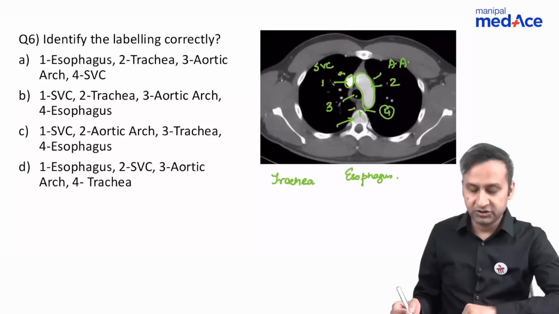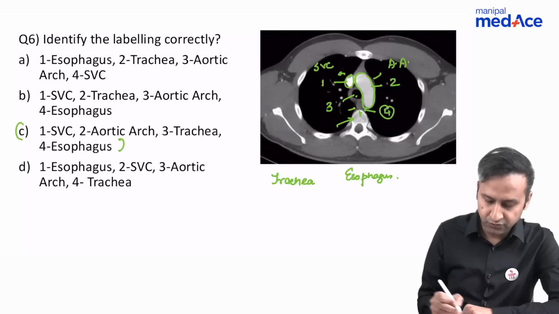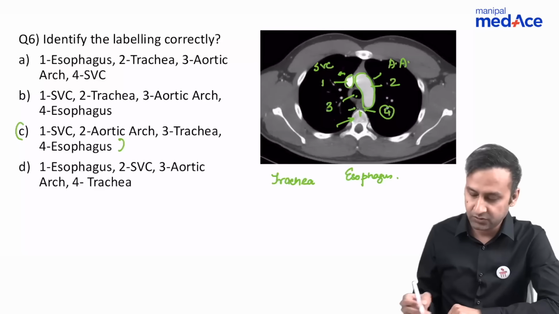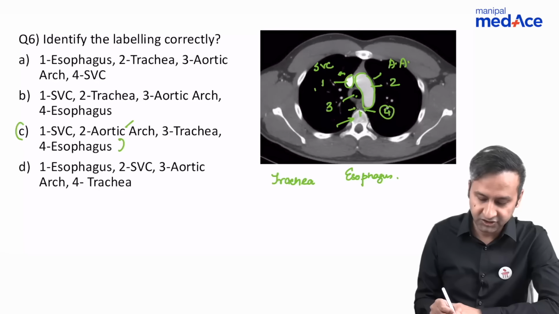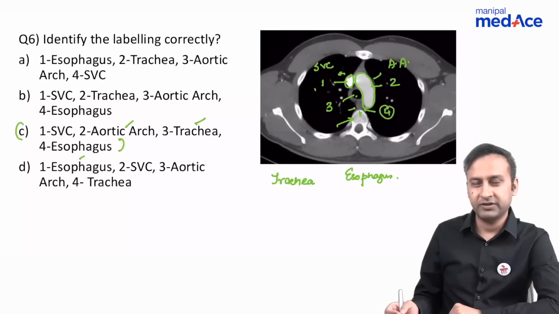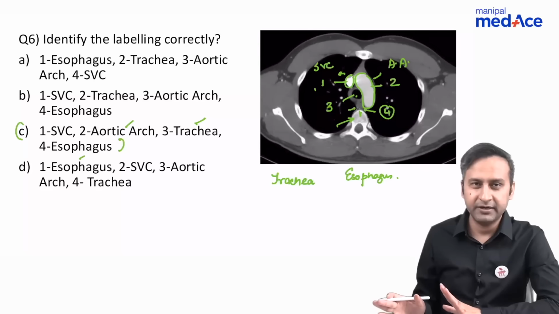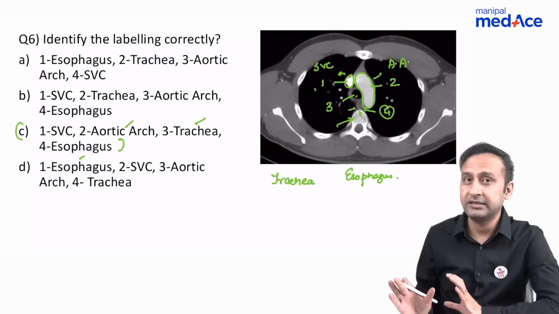So looking at the options, there's only one option where you would find this particular combination. 1 is SVC, 2 aortic arch, 3 trachea, and 4 esophagus. I hope the majority of you would have got it correct because this is something that we had discussed in great detail.